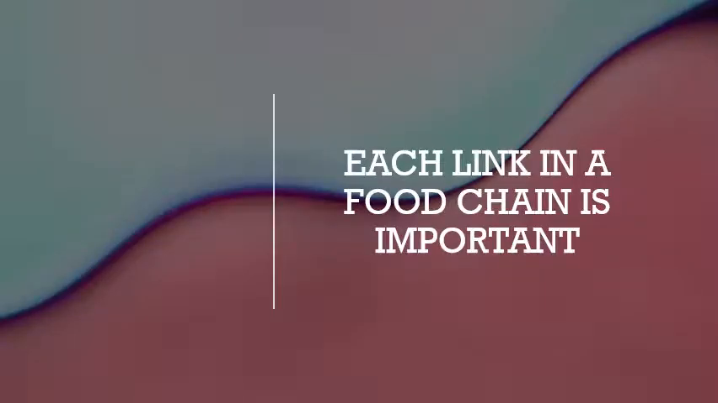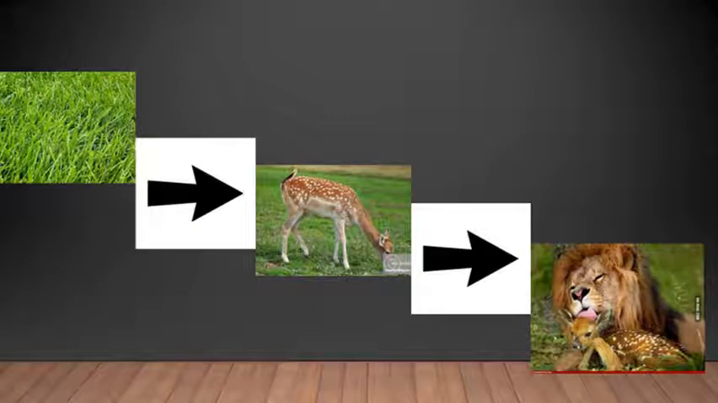Next, we are going to see that each link of the food chain is important, right? Yes, all links are interdependent. They are interdependent on each other. Lions may not eat grass, but if there is no grass, then what will the deer eat? With no grass, there will be no deer, and hence no food for the lions.